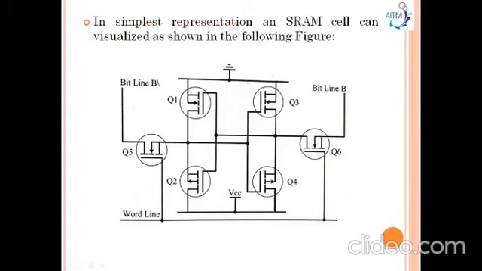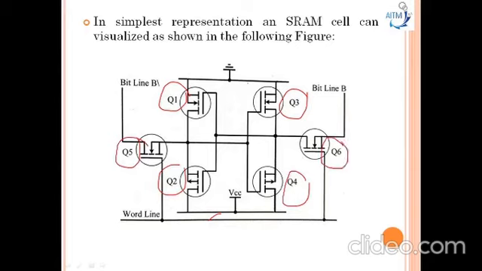Now we'll see the diagram of a static RAM. This is the simplest representation of a static RAM cell, as shown in the figure. It consists of the 6 transistors Q1, Q2, Q3, Q4, Q5 and Q6.